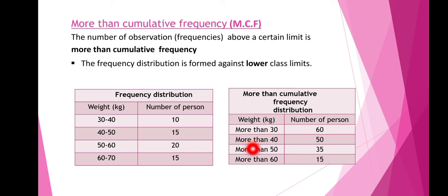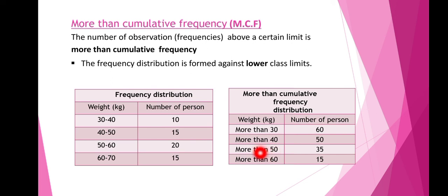The people whose weights are below 40 are 10. So we will exclude this 10 from 60. That is 60 minus 10, we get 50. This is the more than cumulative frequency.